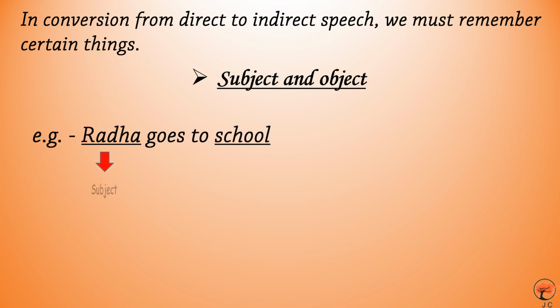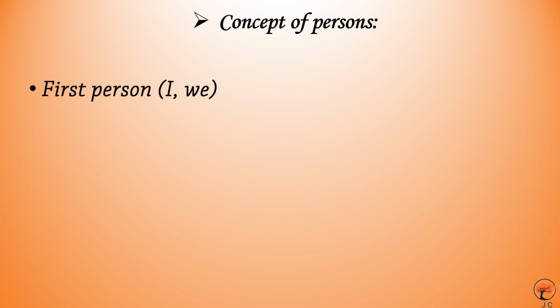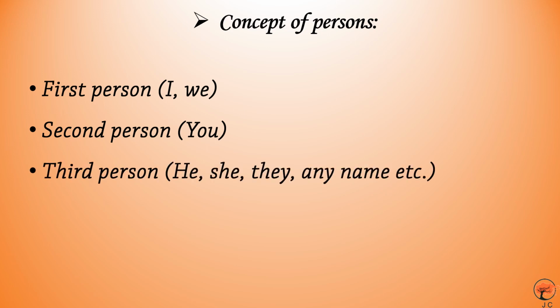Here Radha is the subject and school is the object. Another vital thing that you need to remember in conversion is the concept of persons. You know, first person: I, we; second person: you; third person: he, she, they, it, any name, okay?